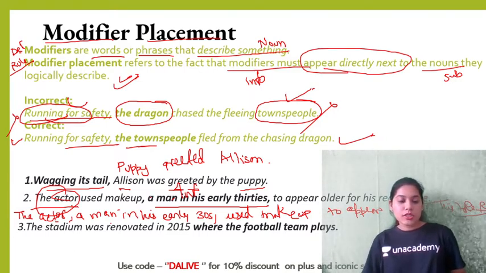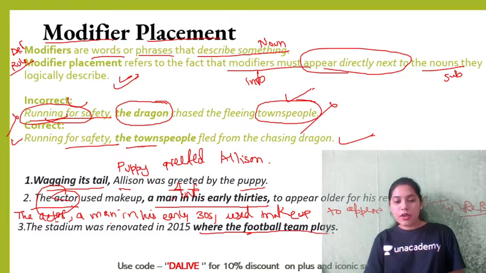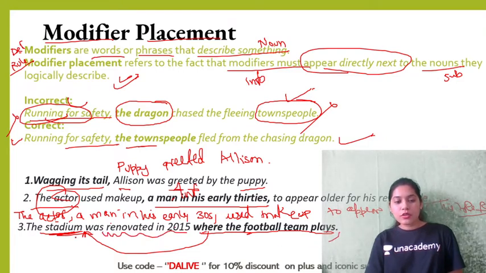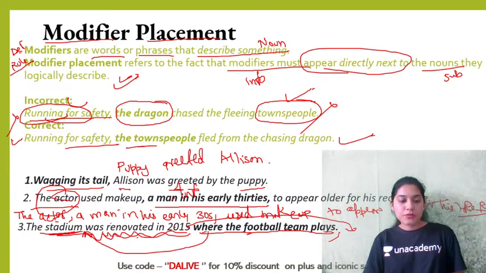Let's do the third statement. The stadium was renovated in 2015 where the football team plays. So where does that football team play? Near or in the stadium. So this should be next to this. The stadium where the football team plays, comma, was renovated. So this part of the sentence needs to come after this, and then this will come in this place. Correct? Right.